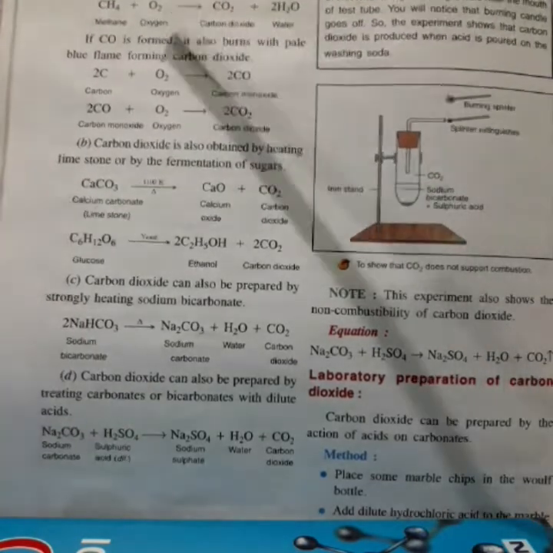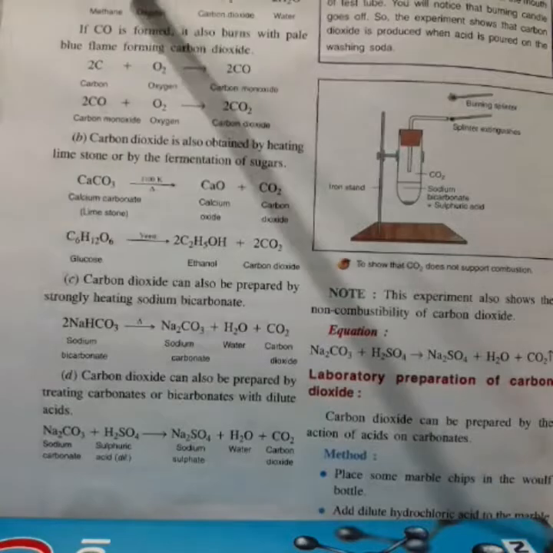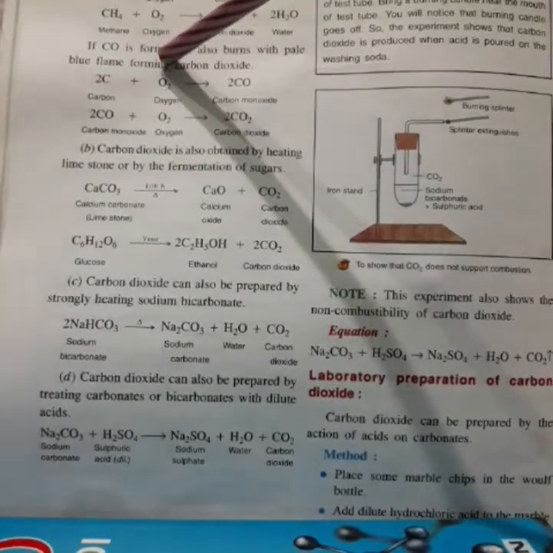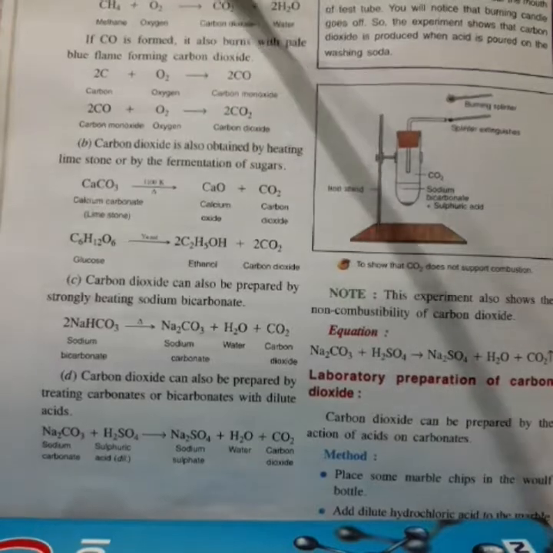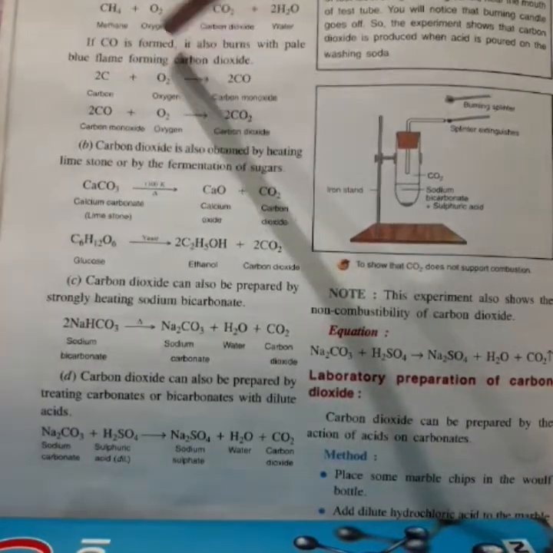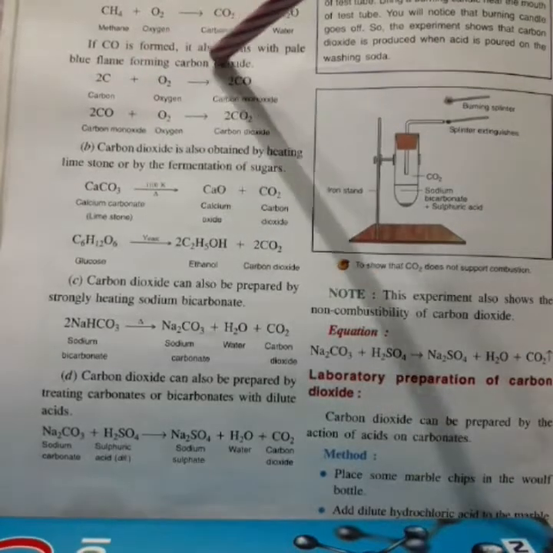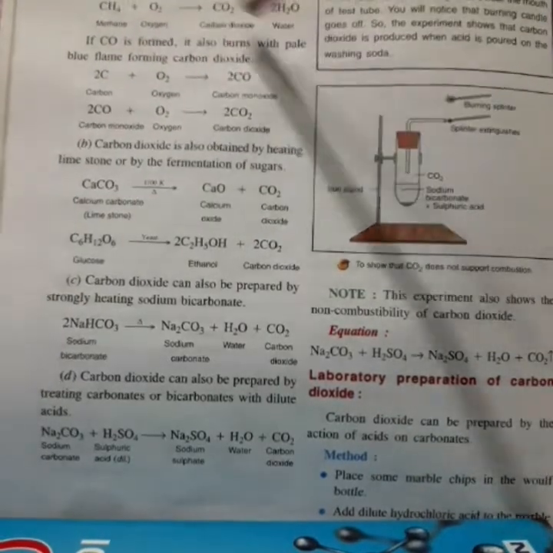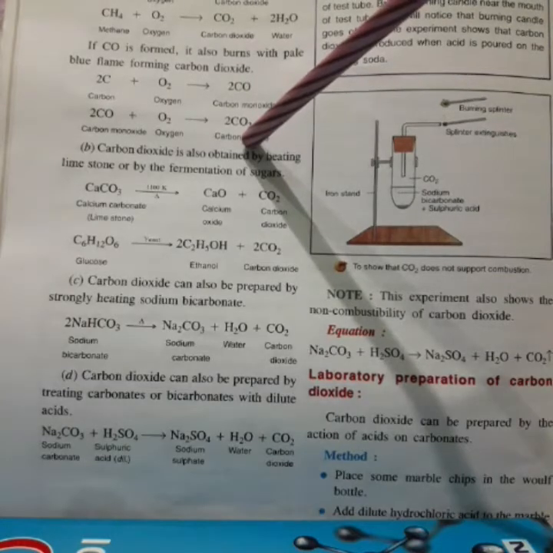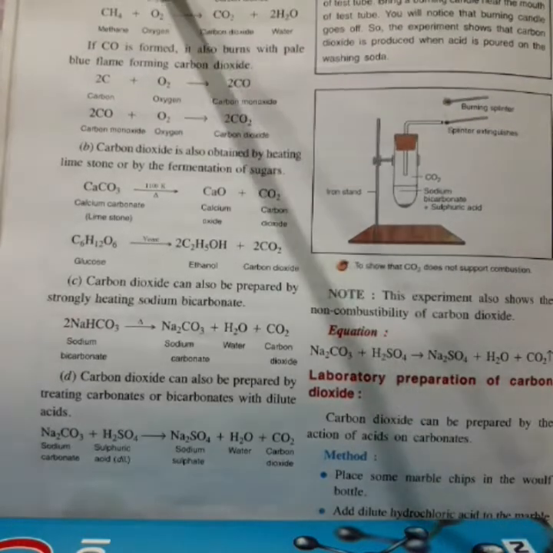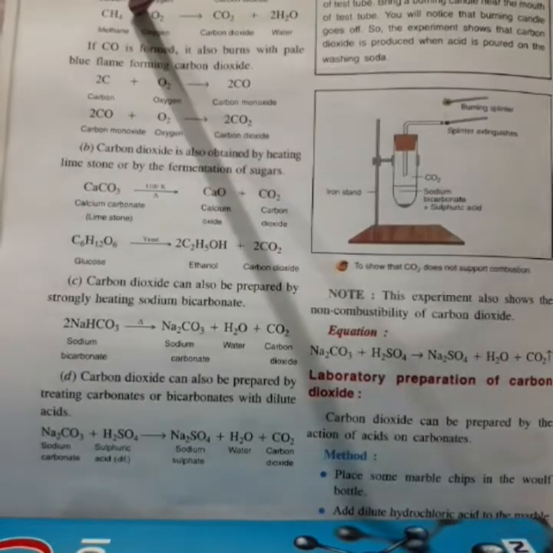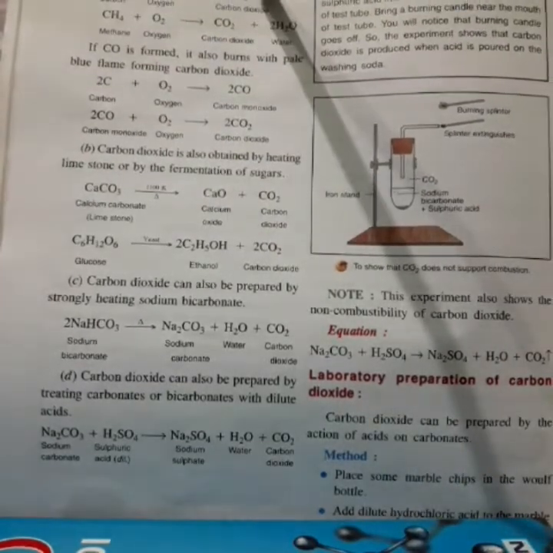One thing you should try to remember: if the amount of air or oxygen is less, then carbon monoxide is formed. Incomplete combustion will take place and carbon monoxide is formed. Carbon monoxide is a combustible gas. It burns with a pale blue flame to form again carbon dioxide. So the point you should remember: if excess air is there, complete combustion will take place, and during complete combustion carbon dioxide gas is released.